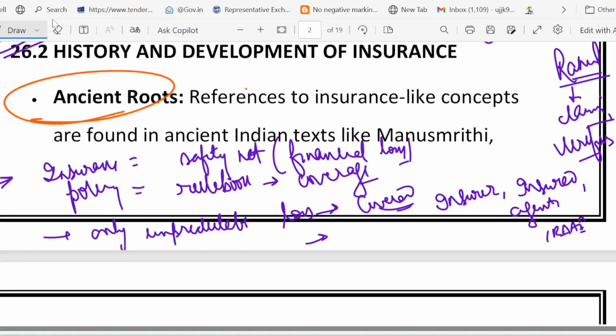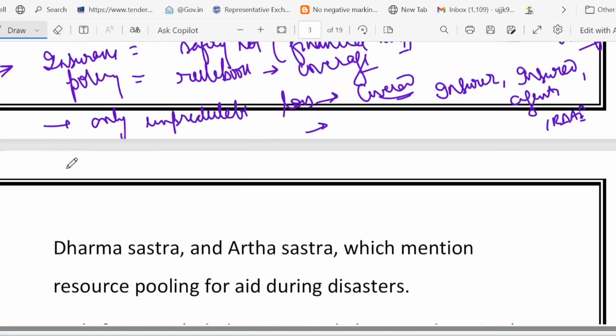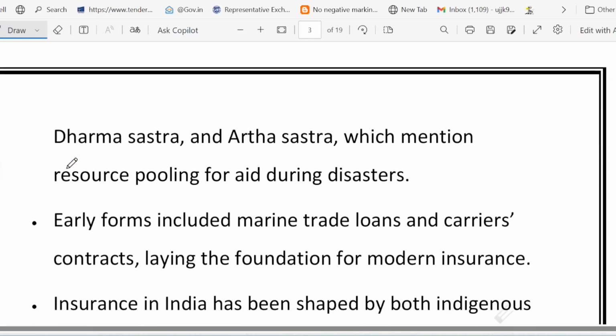So insurance in the olden days: ancient Indian texts like the Manusmriti and Arth Shastra mention community help during crisis, like farmers pooling grain for drought. For example, imagine a village where everyone contributes a handful of rice to a common fund.